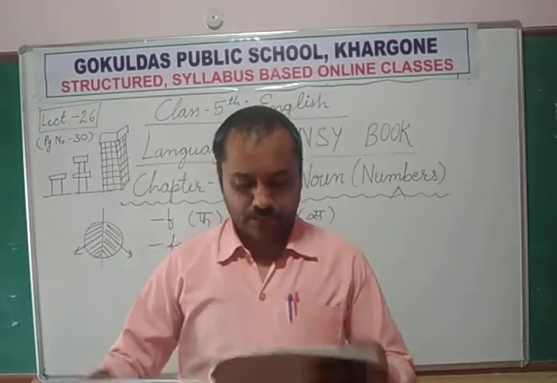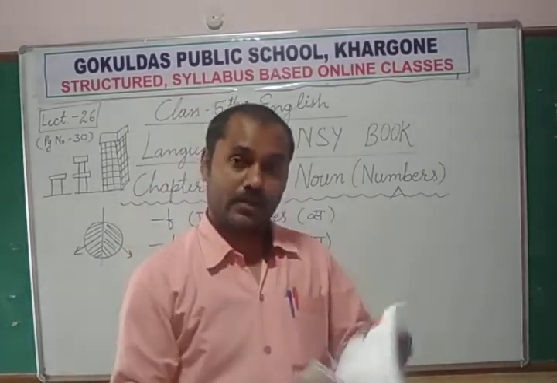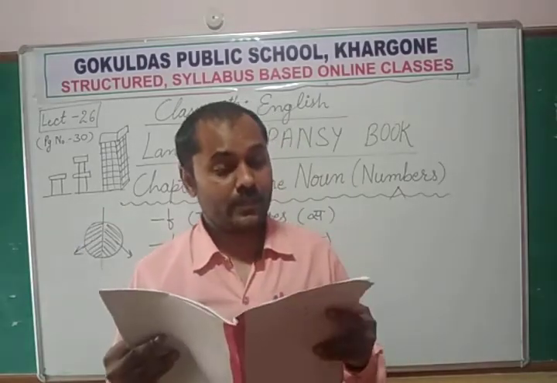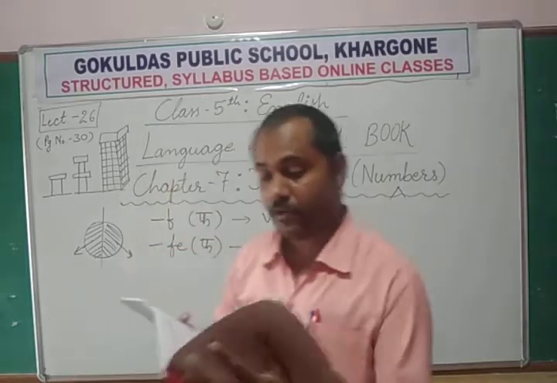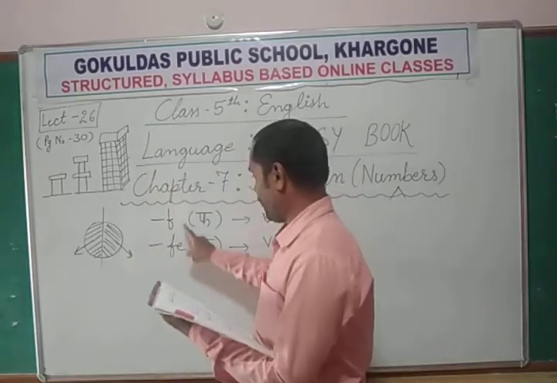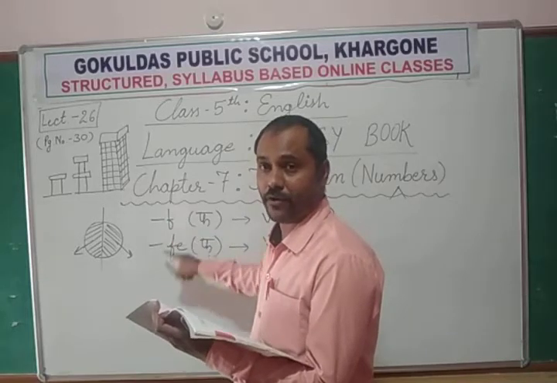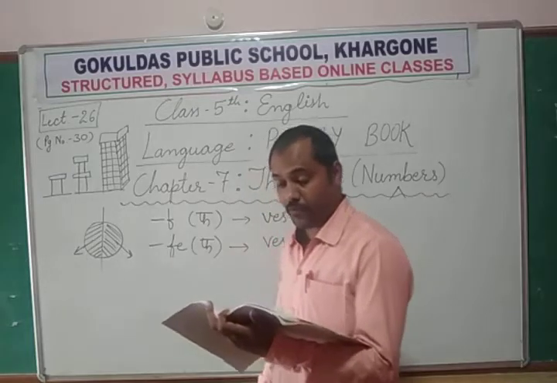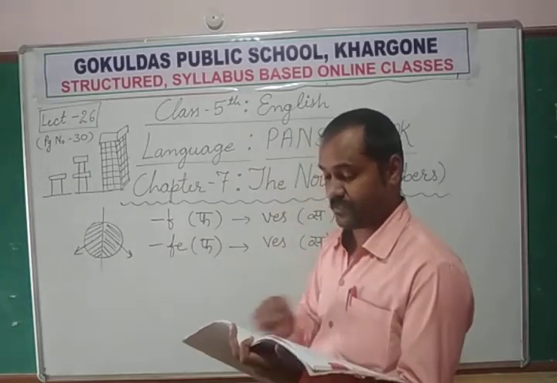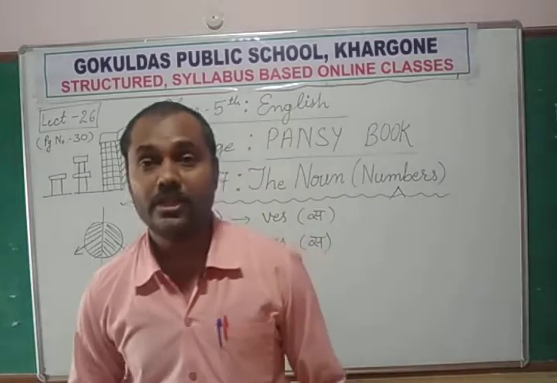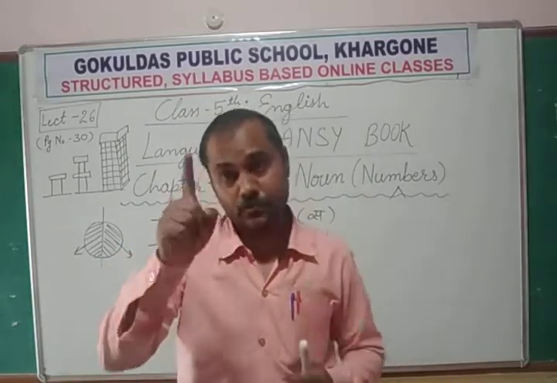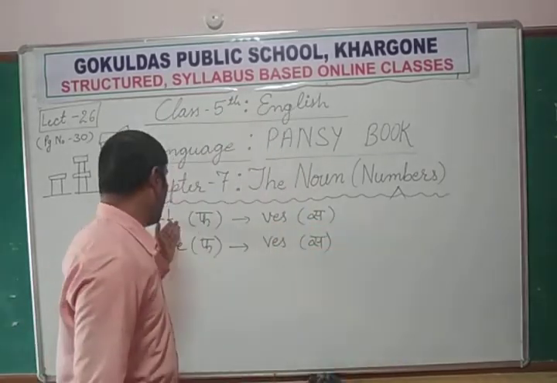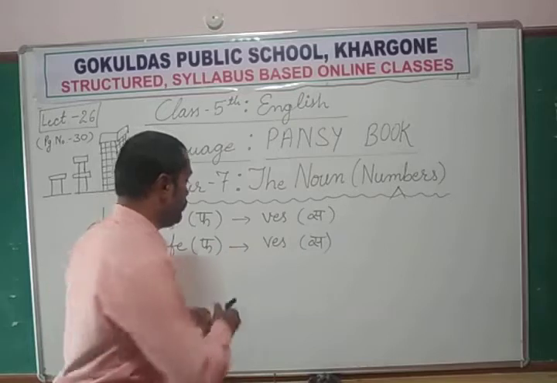Now turn to page number 32. Here the first table: some nouns that end in F or FE, the same type of words ending with F or FE, but they do not follow this rule. They form their plurals by adding only S at the end. This means you need to memorize these two tables, the full table, because there are some words ending with F or FE that follow this rule.